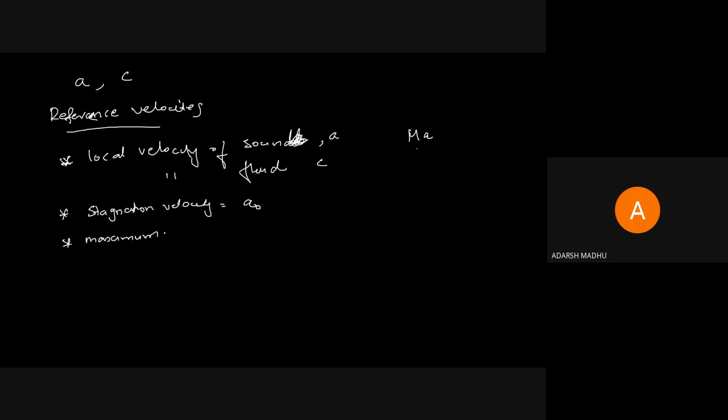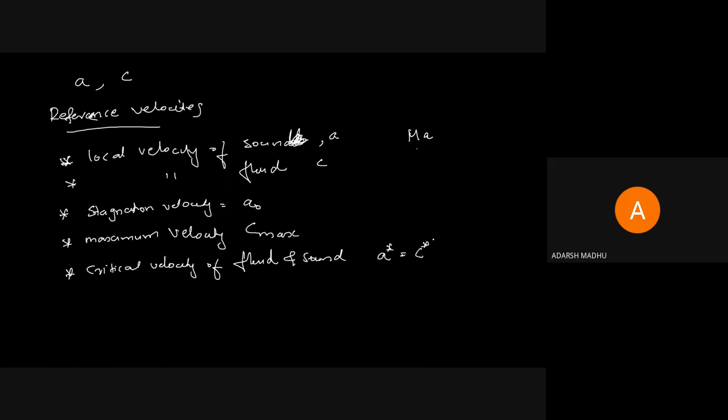Then the fourth one is maximum velocity, C max. Last one, critical velocity of fluid and sound. Both are the same, A star equal to C star. That I will explain later. There is a critical state. When the velocity is increasing, there is a critical state. At the critical state, both the fluid velocity and the velocity of sound are the same.